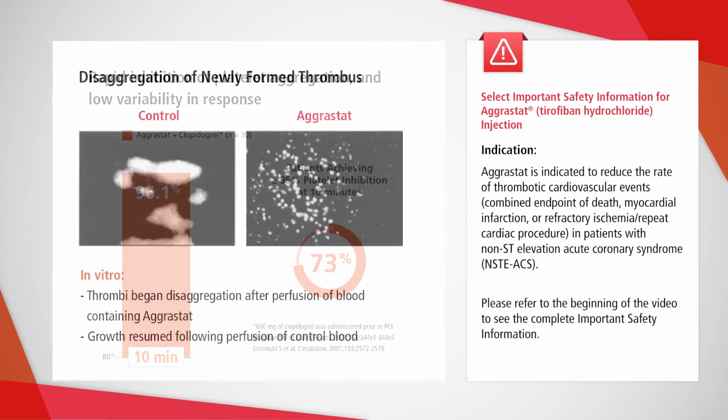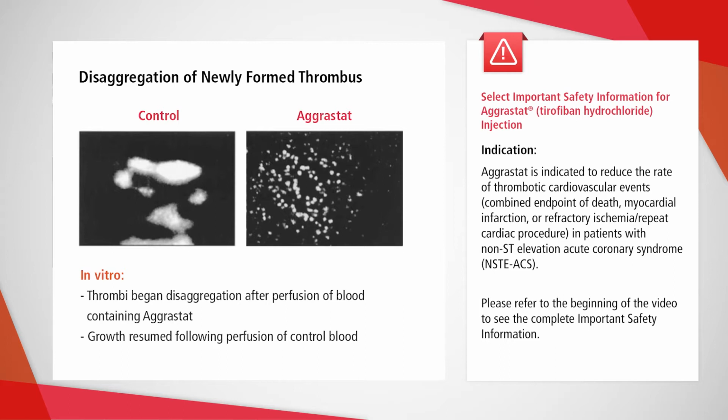Importantly, through its mechanism of action, Aggrastat has the ability to disaggregate an existing thrombus, which neither an anticoagulant like heparin nor a P2Y12 inhibitor can do. There are, however, limitations to what kind of thrombus it can disaggregate. It usually works best in fresh thrombus.